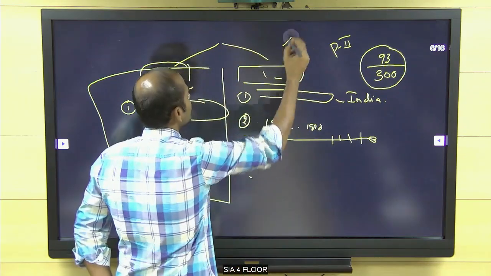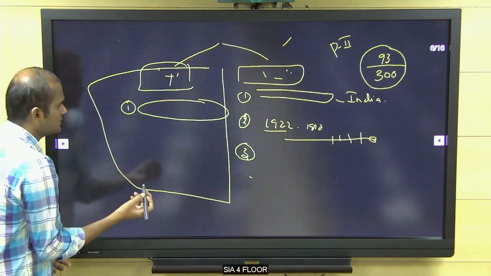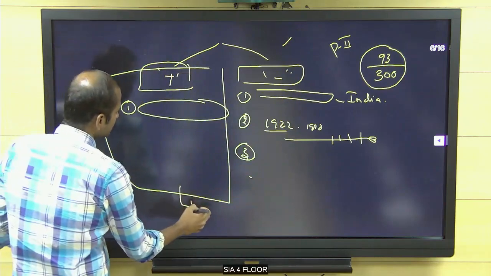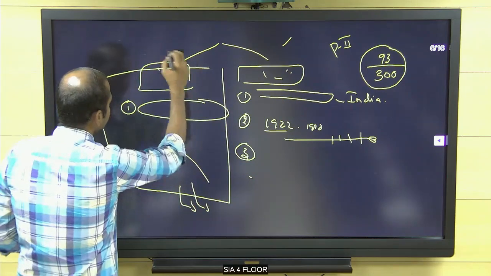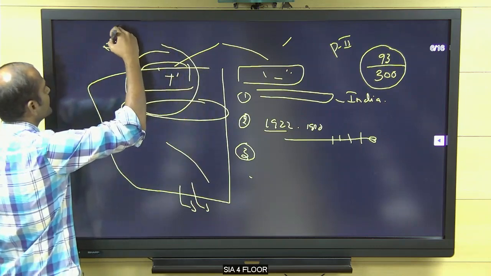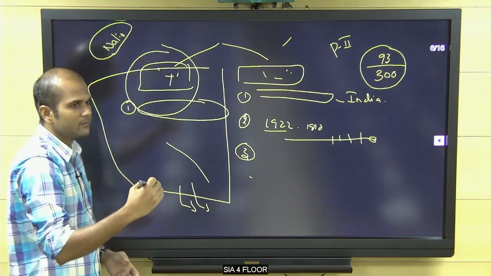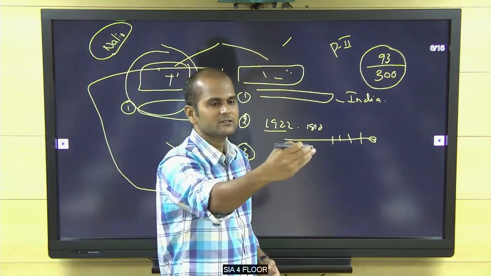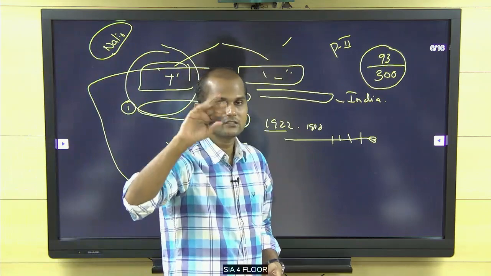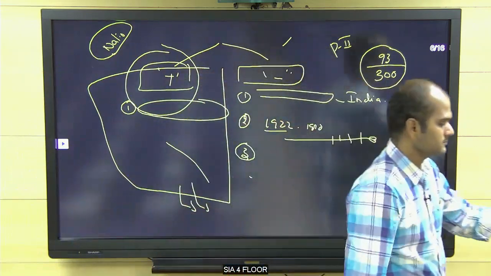Got it? These are all negative, but you have to give a positive conclusion, since it's Gandhiji. Better to give a positive conclusion: yes, what Gandhiji did is correct. Always keep it in mind, whenever it is a nationalist like Gandhiji or Netaji, even though some of the events went negative, you have to give a positive conclusion. This is an unwritten law in UPSC.